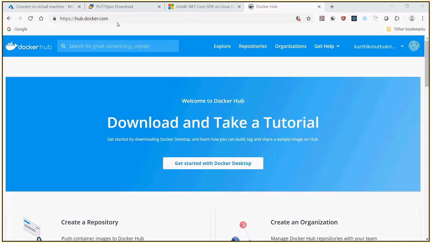But think, if it is a very important, critical application that should not be shared with the outside world, in that case you need to create a private repository in Docker Hub. So only your organization, with the credentials, can put it there, otherwise you cannot. Suppose I am not interested in Docker Hub at all. Is there any option where I can maintain my images in Azure? Yes, that can be done.